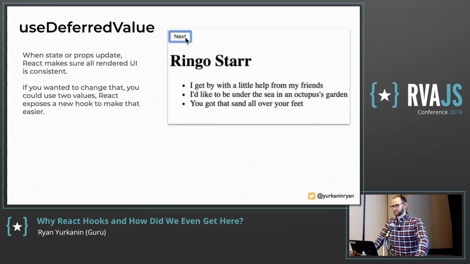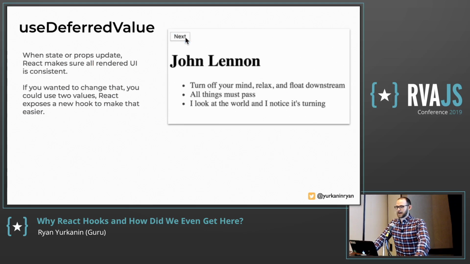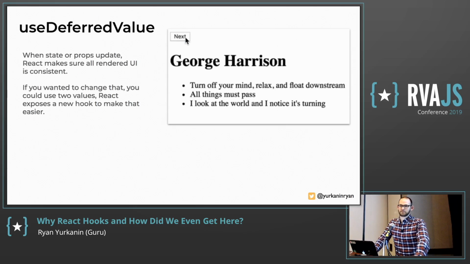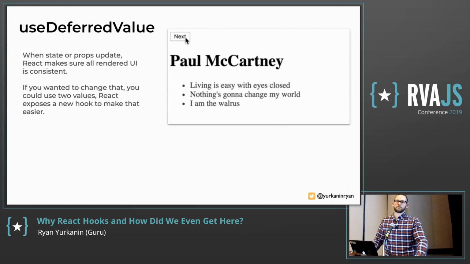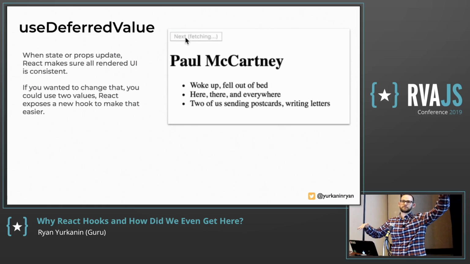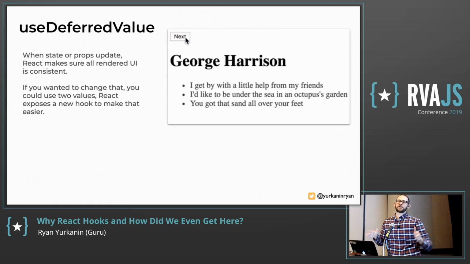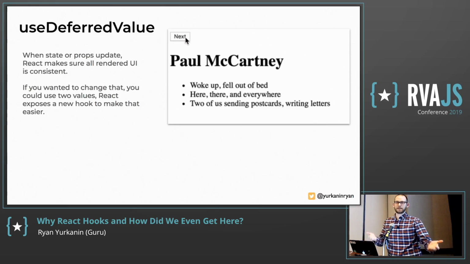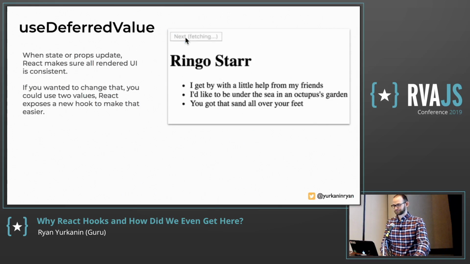So in this GIF, you can see that when you click next, it will load the name immediately, but there's a bit of a delay where the text doesn't change. That's because that value is deferred. Imagine if that's a list of 1 million items. You just say, I want it to be deferred until the browser can paint and not lag, right? That's literally what you want to say. Hey, just make this thing when it's performant.